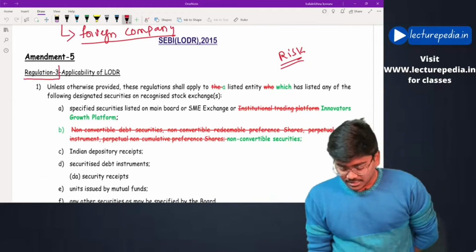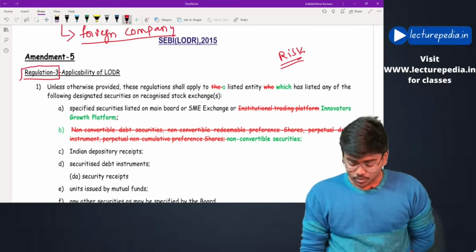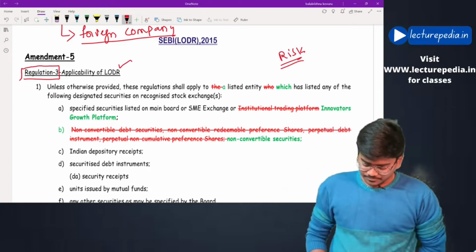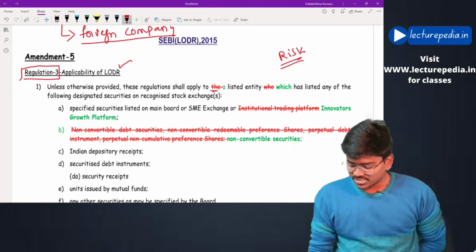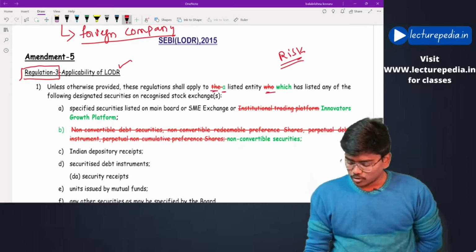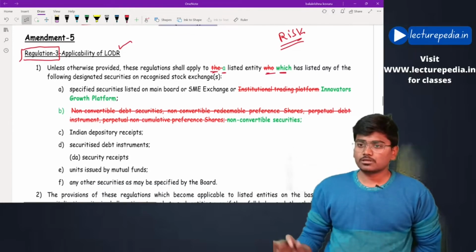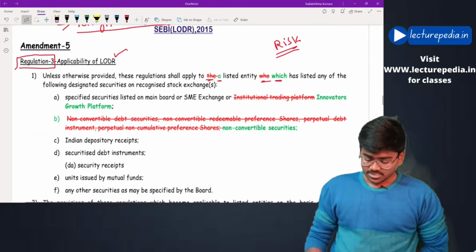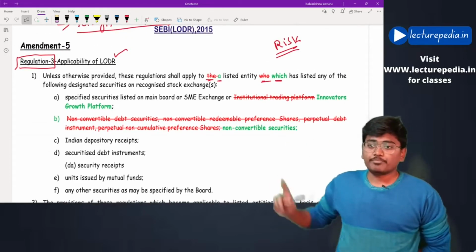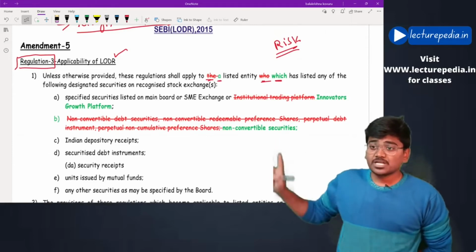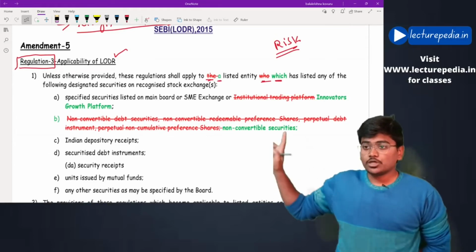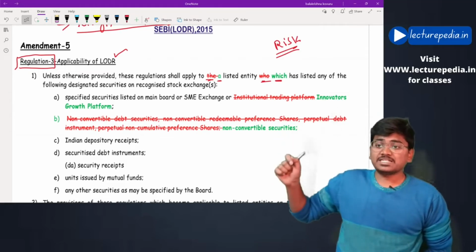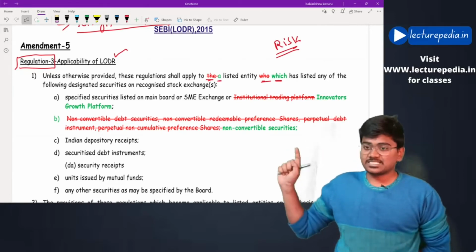There is an amendment in regulation 3 which speaks about applicability of LODR regulations. If you see, there is a minor change. The word 'the' was replaced with 'a' and 'who' was replaced with 'which'. That is not so important. Next, I'll read it once. Applicability of LODR: Unless otherwise provided, these regulations shall apply to a listed entity which has listed any of the following designated securities on a recognized stock exchange.